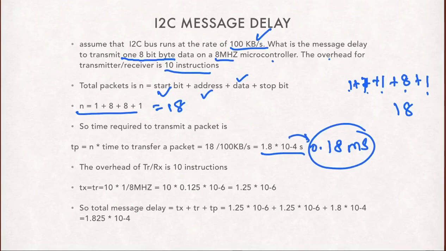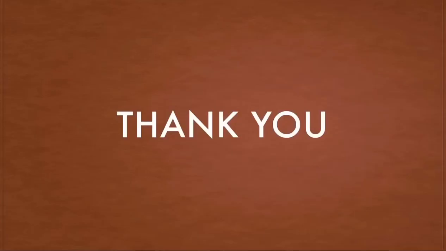Now the overhead calculation: there are 10 instructions for receiving and 10 instructions for transmitting. TX and TR are both the same, but we have to add them two times because of the formula.